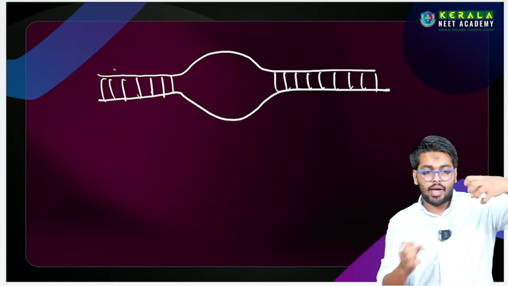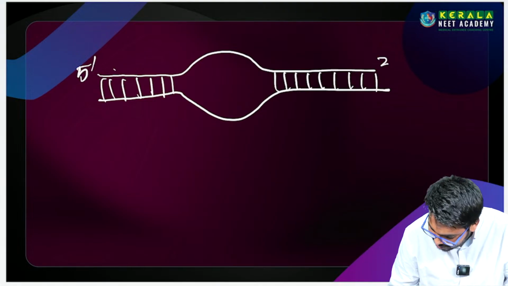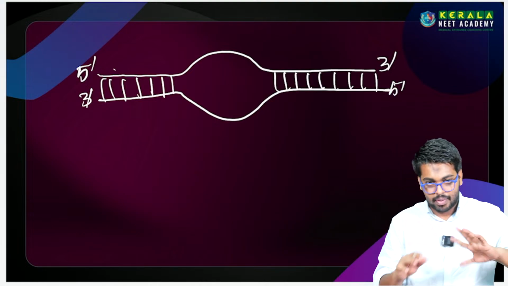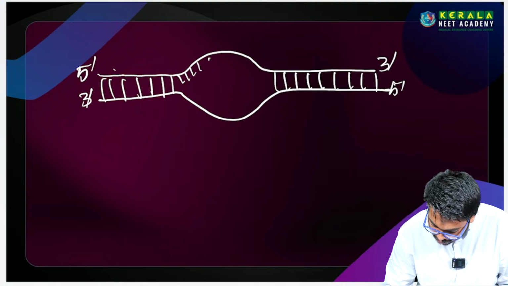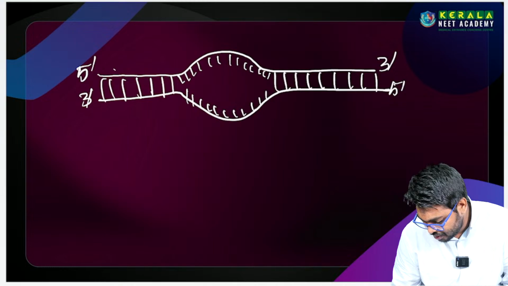In this structure, the speciality is that the DNA is open, and it forms like a balloon. But there is a direction. I haven't continued with chromatin, because we don't need that chromatin. We need only this part. So this is the broken hydrogen bond.